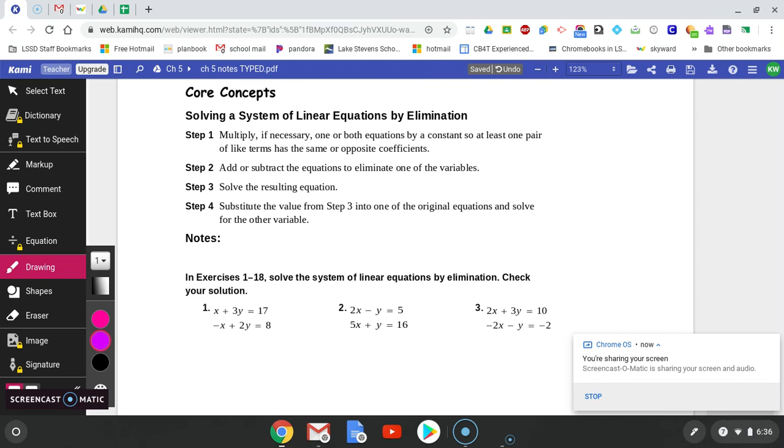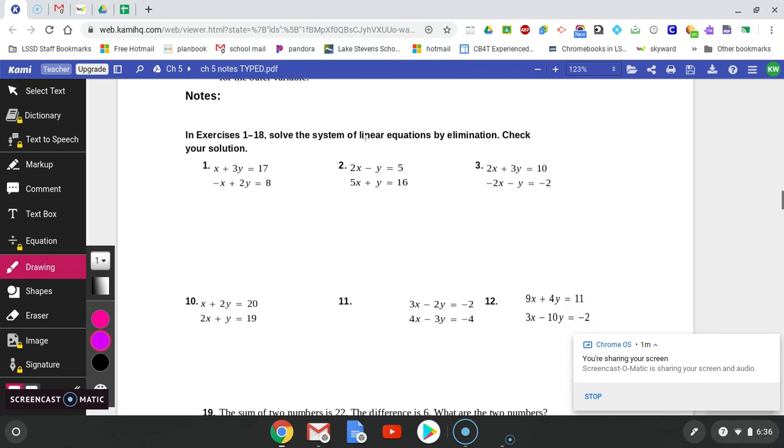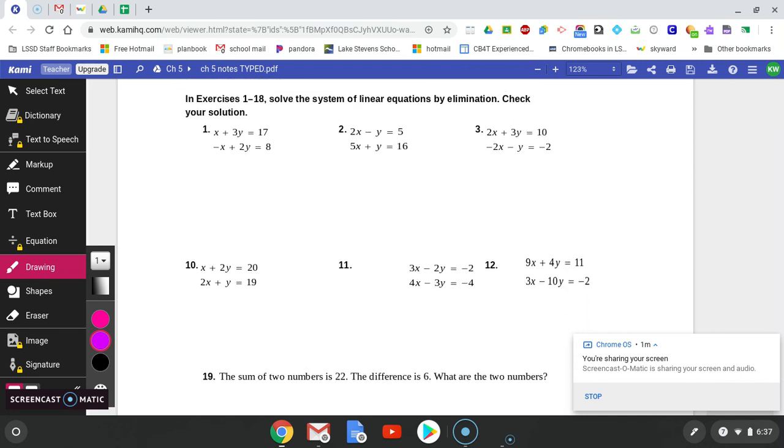You're going to multiply, if necessary, one or both of the equations by a number so that at least one pair of terms has the same or opposite coefficients. So step one, we may not always have to do. The first couple examples we do, we won't be using step one, but sometimes we will need step one. Step two is to add or subtract the equations to eliminate one of the variables. Step three then is to solve the resulting equation. And then step four is to substitute back in, because if we find x, we also have to find y. Okay, so let's take a look.